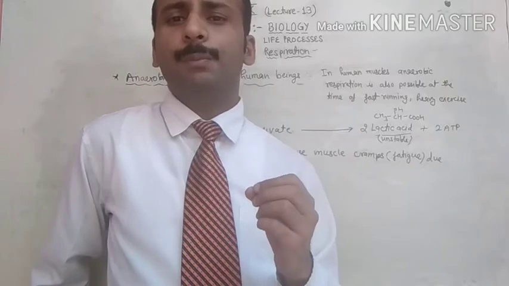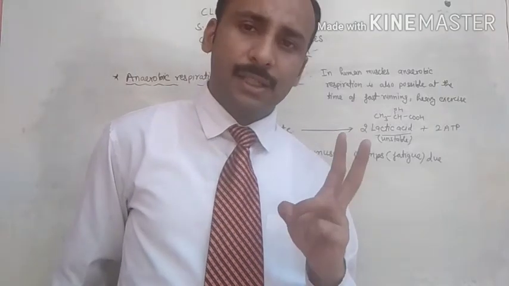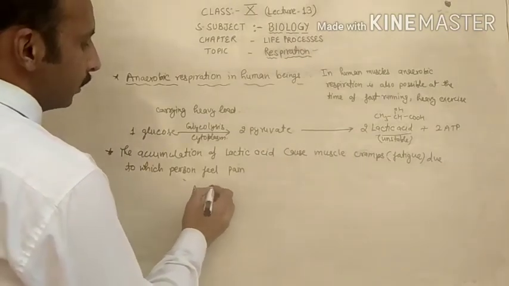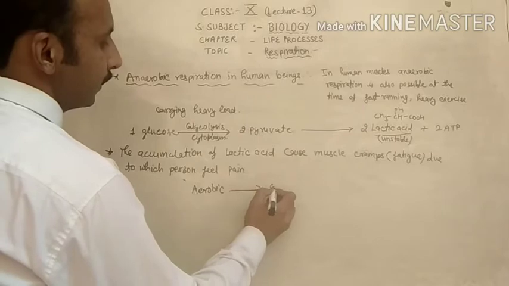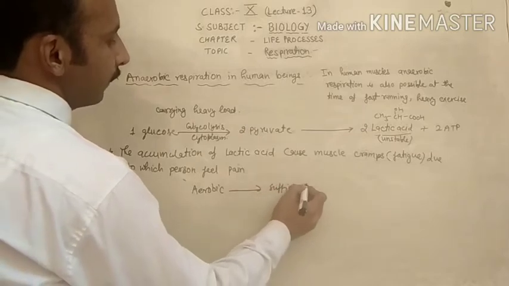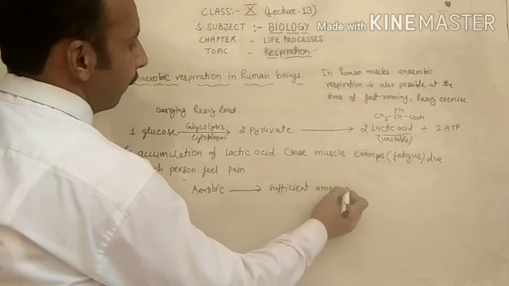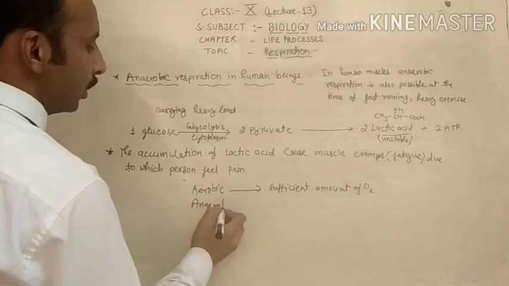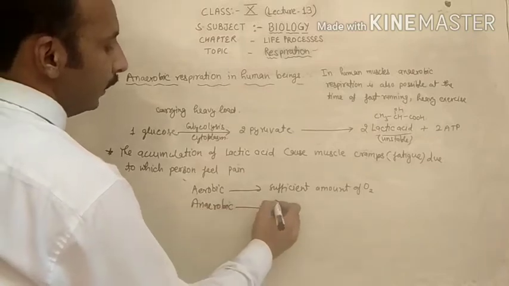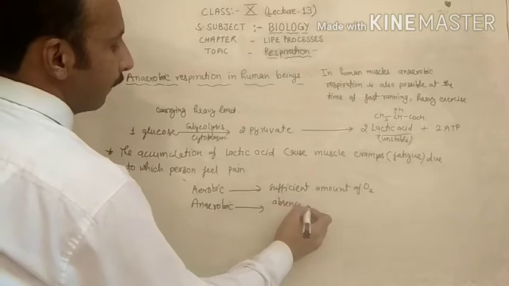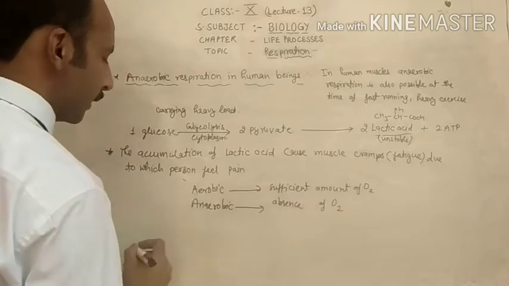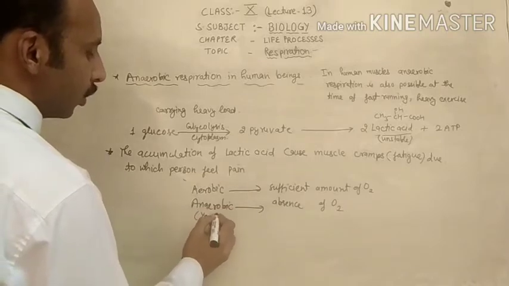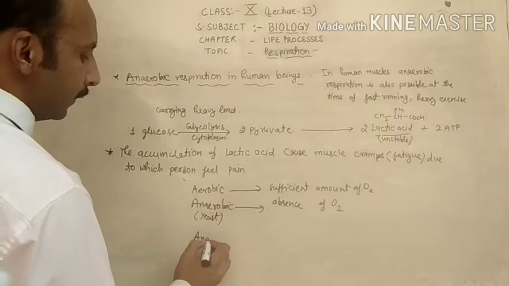But you have to remember three things. Aerobic respiration takes place with a sufficient amount of oxygen, and the end products are CO2 plus water. Anaerobic respiration takes place in the absence of oxygen. Anaerobic respiration in yeast, a fungus, gives end products C2H5OH plus CO2.